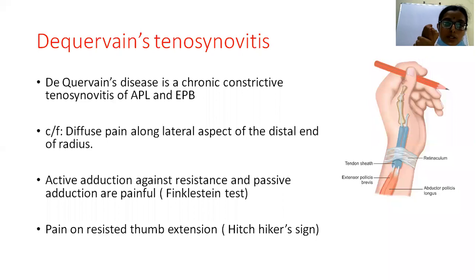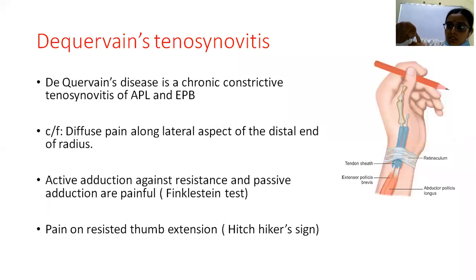On the radial aspect of the wrist you have pain, and tenderness along the radial styloid process. Here, you will ask the patient to fold the fist with the thumb inside, and then ulnar deviate, that is, deviate the hand towards the ulnar side.